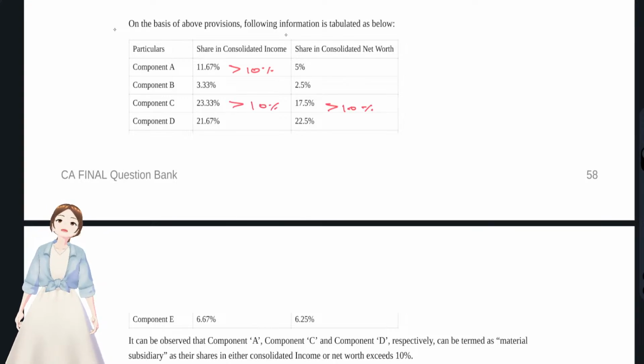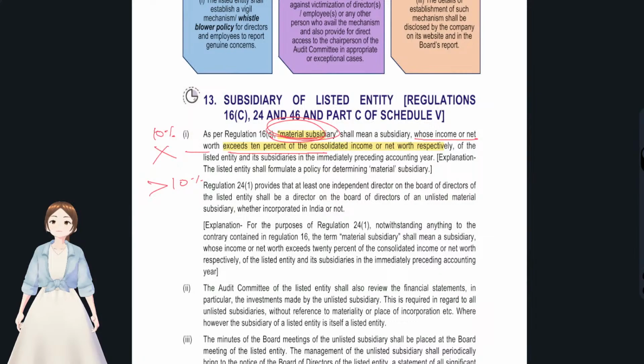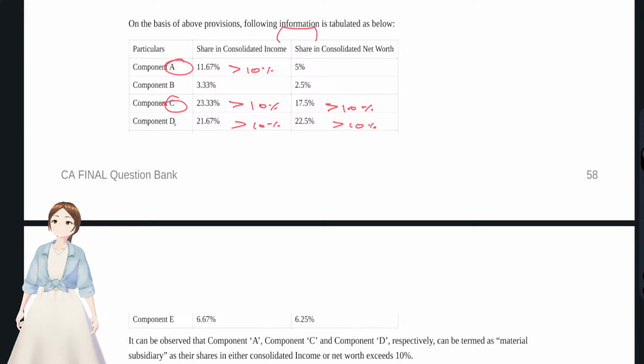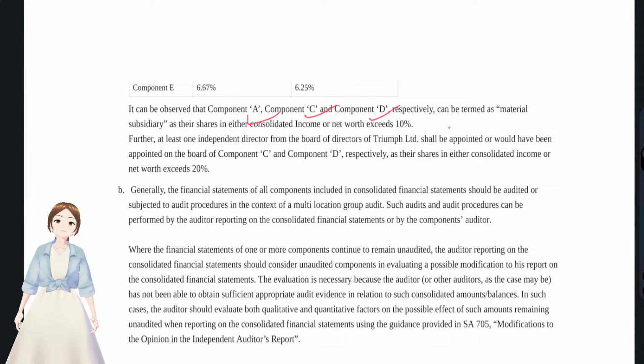If it satisfies any one of these conditions, that's fine. You see here, it is not an and, it's actually an or. Where is the study material? Yeah, or, right? Income or net worth, not income and net worth. If it satisfies any one condition, it works. See here, component A, component C and component D would be treated as material subsidiaries, since they exceed 10%.